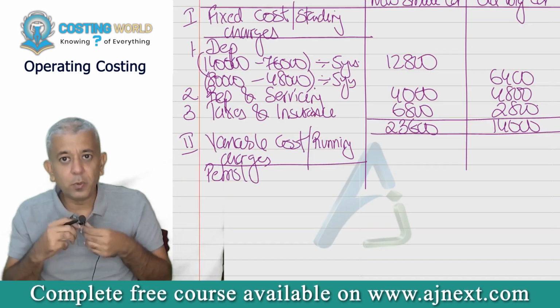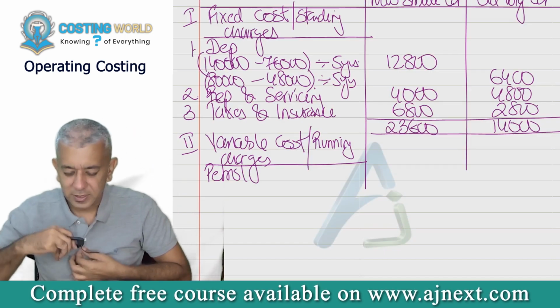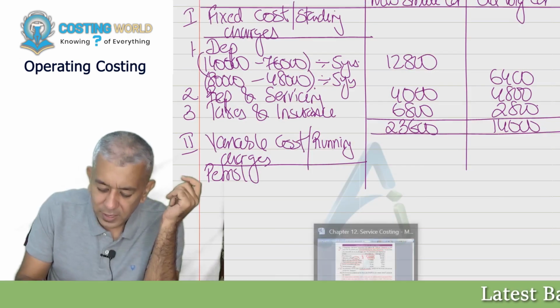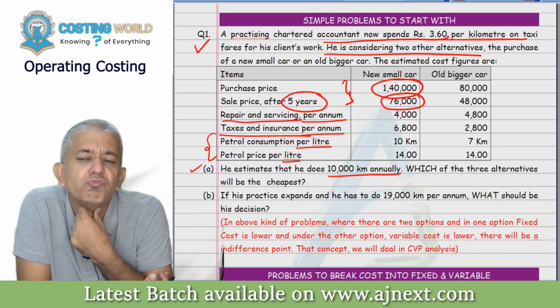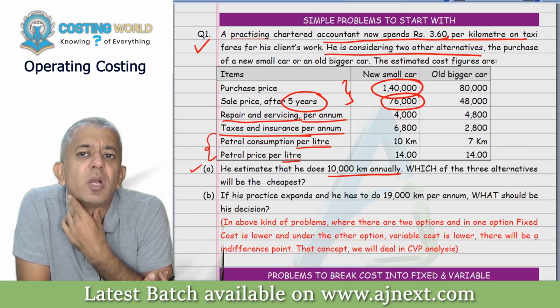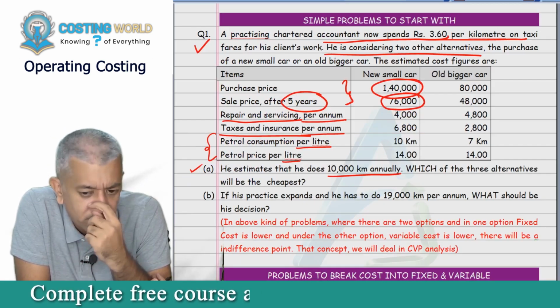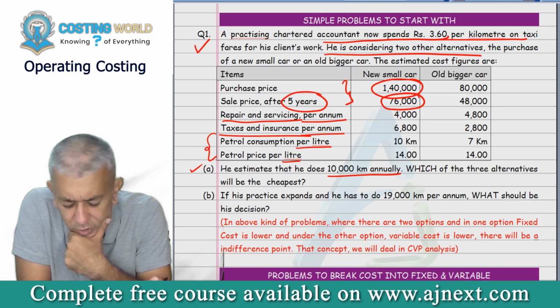Now, you're going to do this petrol calculation with me, please. Listen, it's easy. In part A, they are going to travel for how many kilometers? 10,000. So we have to compute petrol cost for 10,000 kilometers.